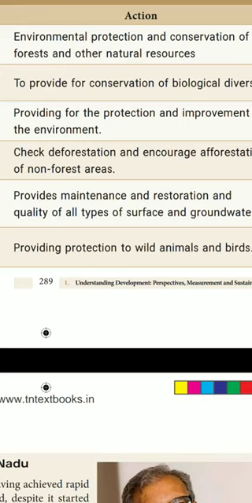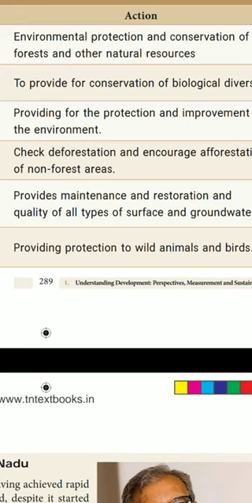Next one, 1974. That is the Water Act, Prevention and Control of Pollution. What was the action for this act means? Provide maintenance and restoration and quality of all types of surface and groundwater. What was the important action about this Water Act? In 1974, it provides maintenance and restoration and quality of all types of surface and underground water.